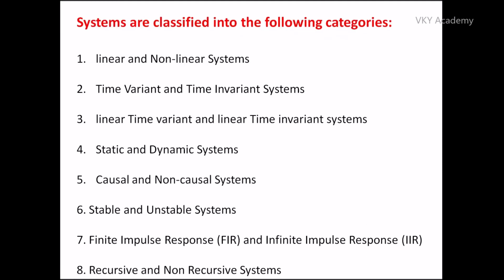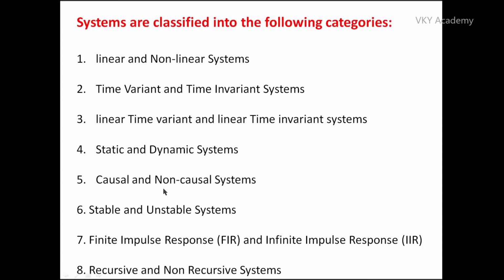Now let us see what are the different classifications of discrete time systems based on their characteristics. The first classification which we are going to discuss is linear and nonlinear systems. Second one is time variant and time invariant systems. Third, linear time variant and linear time invariant systems. Fourth one is static and dynamic systems.